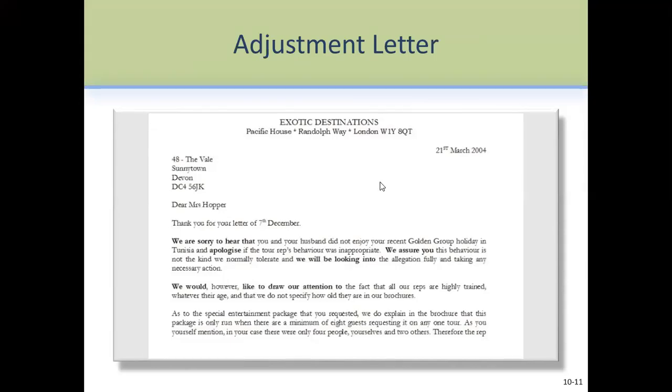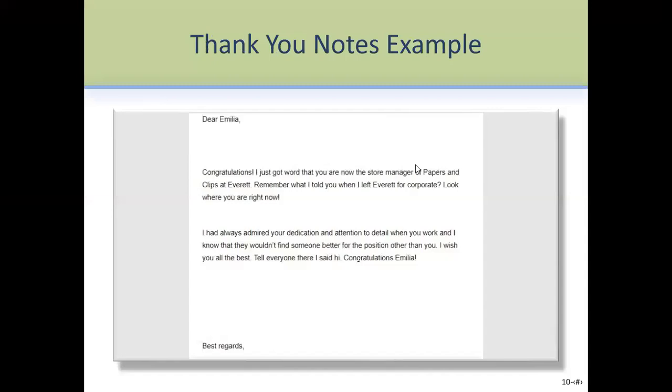But at the beginning, we have an apology. And sometimes it is possible that in an adjustment letter, there is a compensation for your customers. You want to refund something to them, so you can mention that. So this is just another form of differentiation between informative and positive message examples.